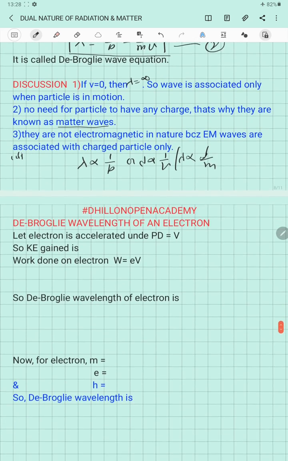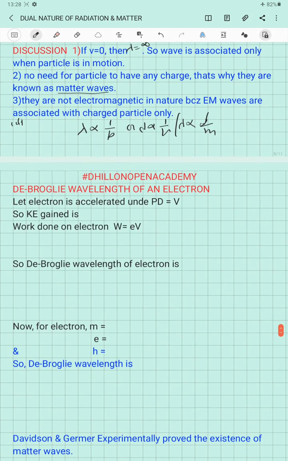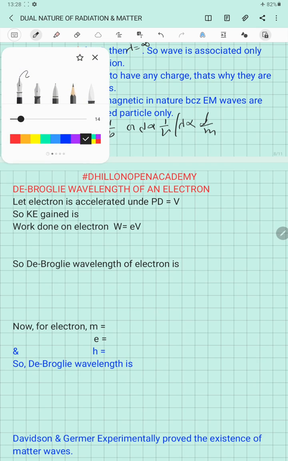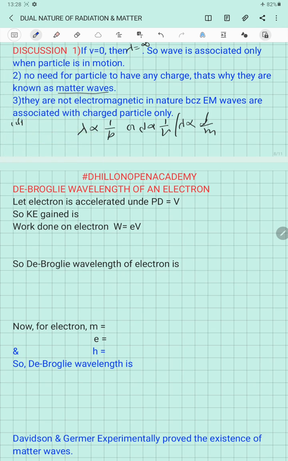Last, we are trying to find out the de Broglie wave of an electron. Suppose we have an electron which is accelerated under a potential difference V. So when the electron is accelerated under potential difference V, work done on the electron will be W equal to eV. So the electron will gain this much energy, and this energy will appear in the form of kinetic energy of the electron. That kinetic energy will be K equal to half mv square, which we can also write as p square by 2m.